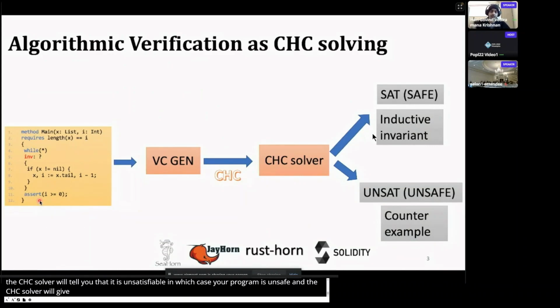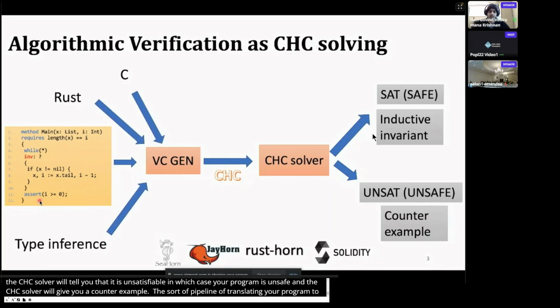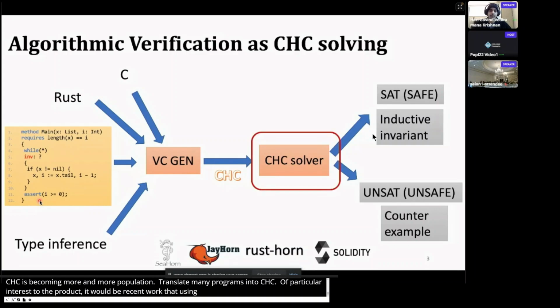This sort of pipeline of translating your program to CHCs is becoming more and more popular. There are many tools that translate many imperative programs into CHCs. Of particular interest to the PL community would be recent work that does type inference using CHC solving. This work is focused on the solving aspect of this pipeline.